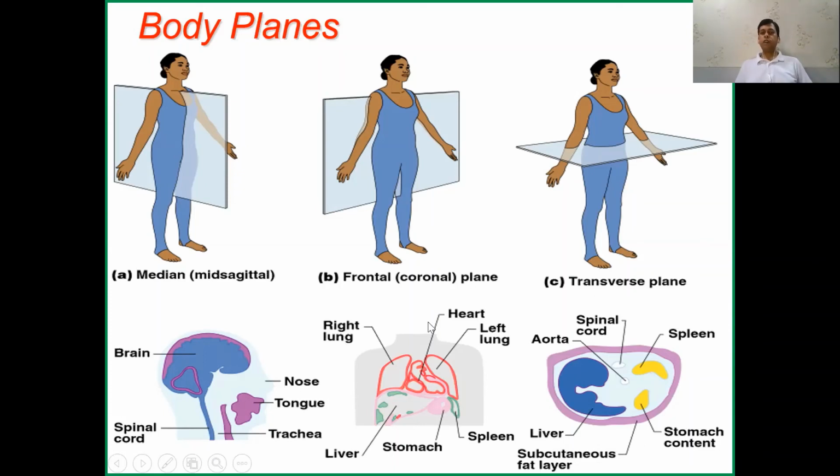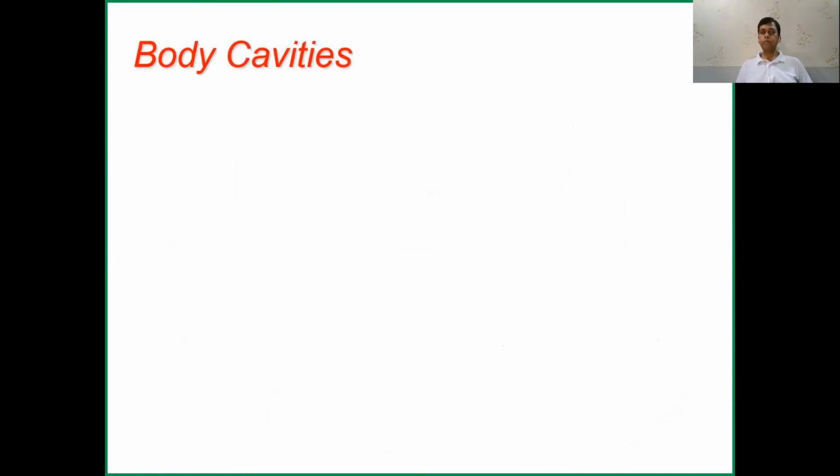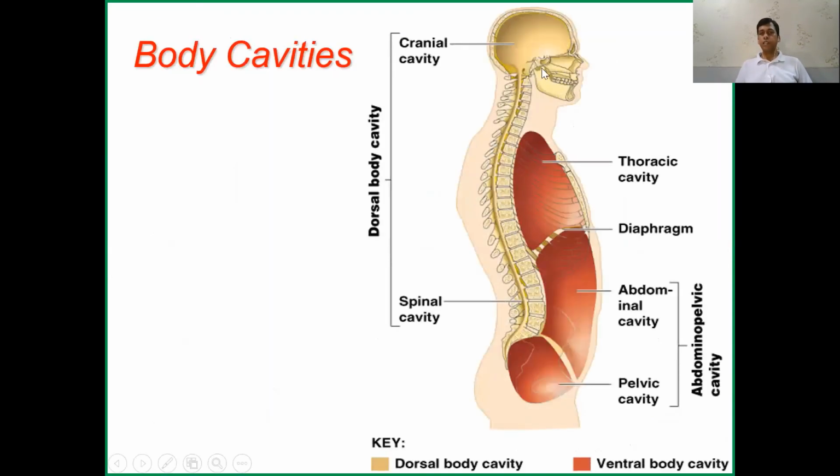So these are the different planes in which we sometimes see our organs. Sometimes we see the brain from the sagittal plane, sometimes from the transverse plane also. Then the cavities. This is the cranial cavity, this is called the thoracic cavity, and this is called the abdominal cavity, and this is the diaphragm, the membrane which divides the thoracic cavity from the abdominal cavity.